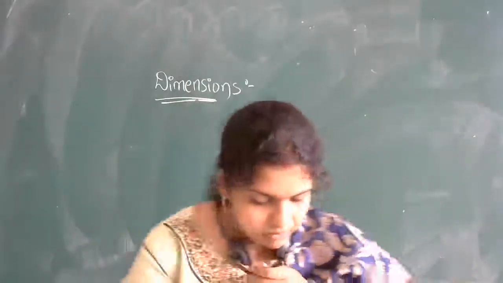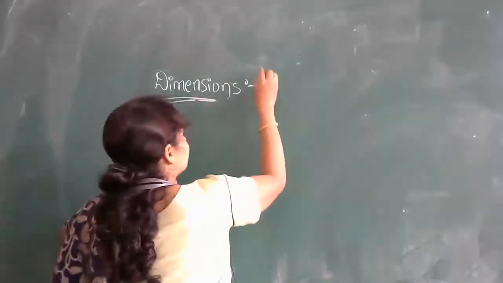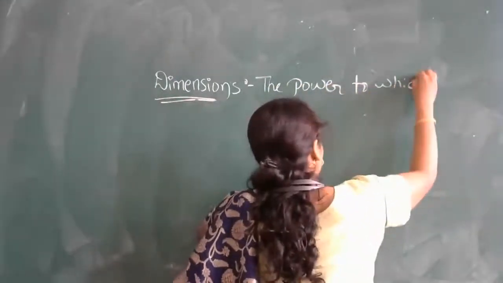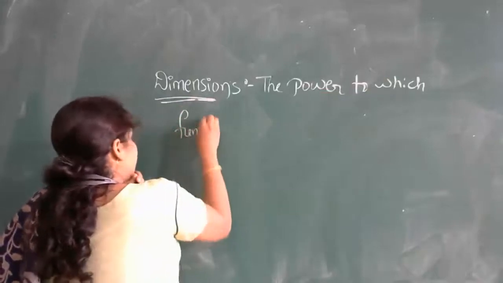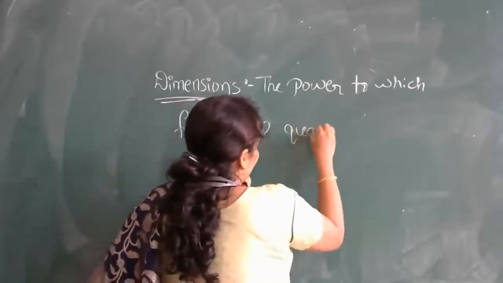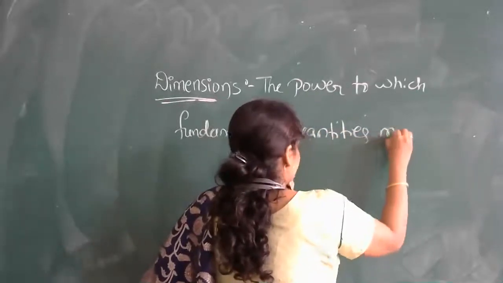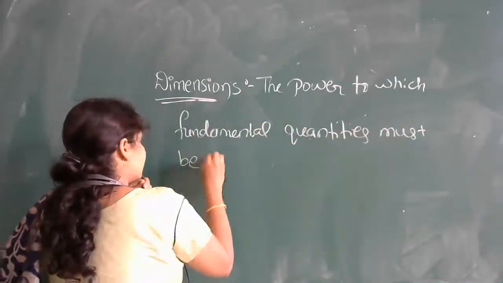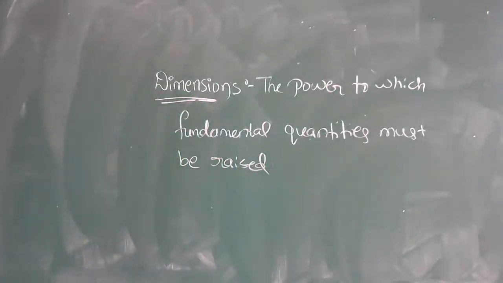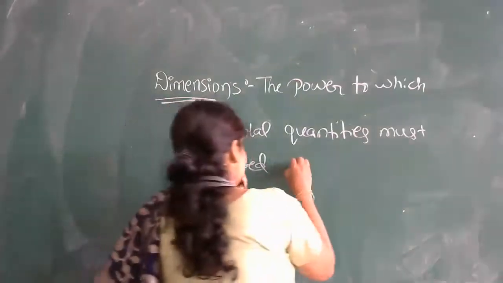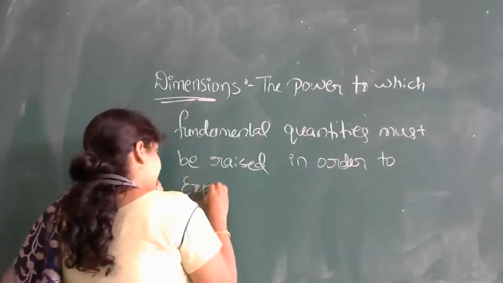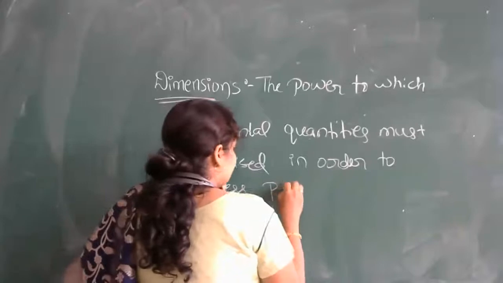Okay, the definition is: the power to which fundamental quantities must be raised in order to express a physical quantity.